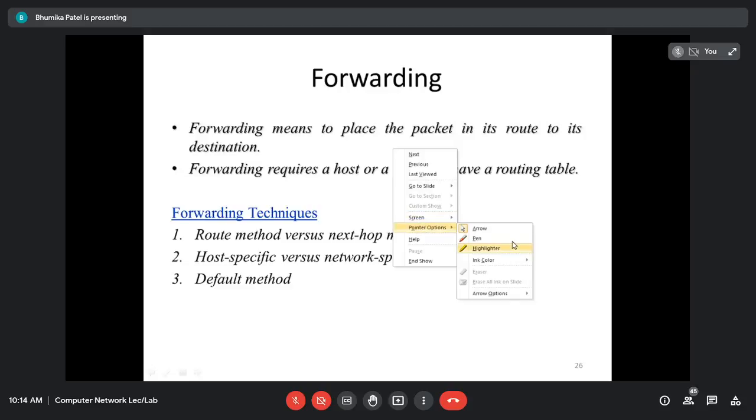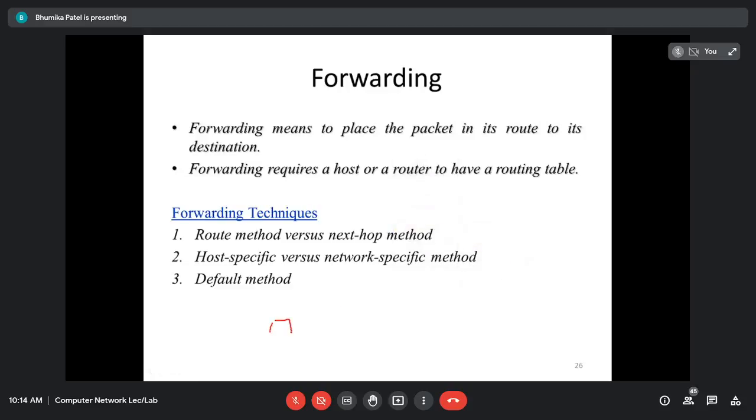For example, here we have this source machine and this destination machine. In between, there will be multiple routers. I'm just showing one example. For example, I have a chair.